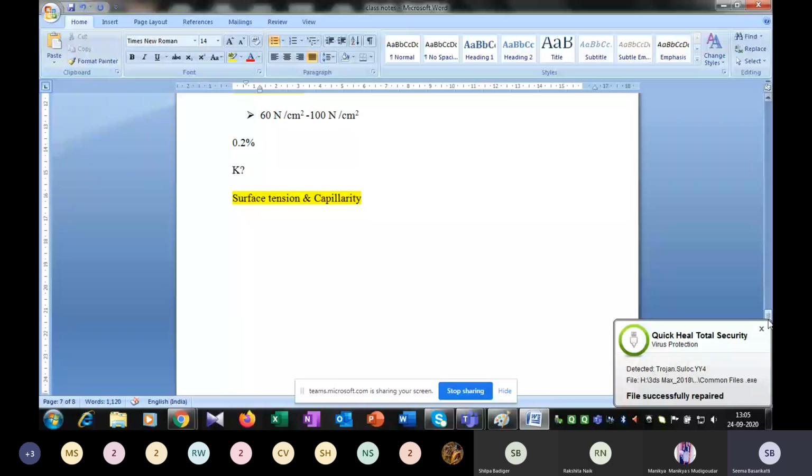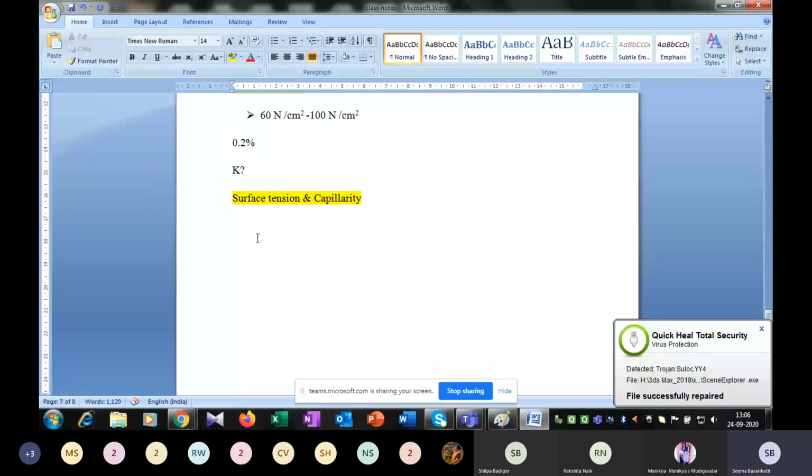Okay. So today I'm going to discuss the next topic, that is surface tension and capillarity. Surface tension is defined as the tensile force acting on the surface of a liquid in contact with a gas, or on the surface between two immiscible liquids, such that the contact surface behaves like a membrane under tension.